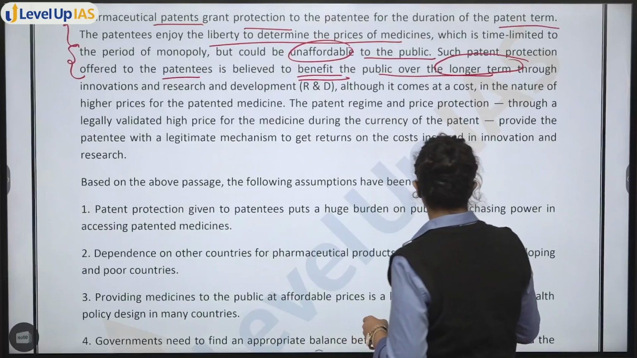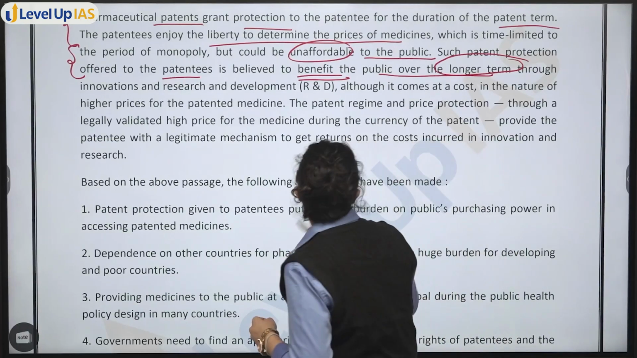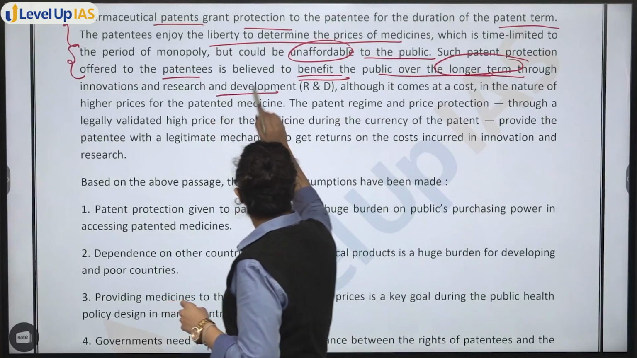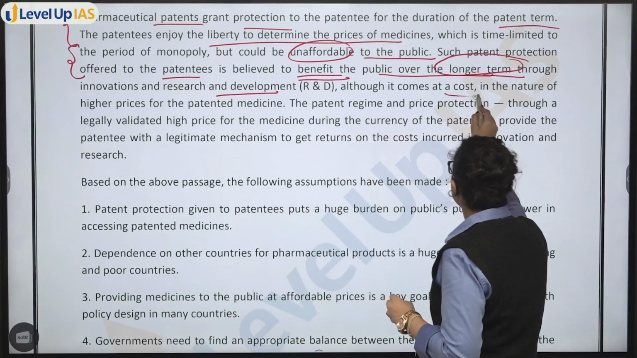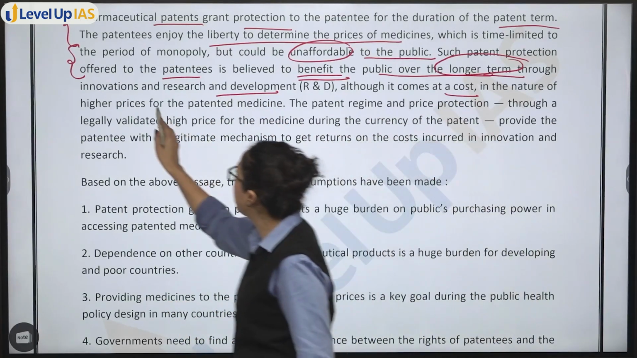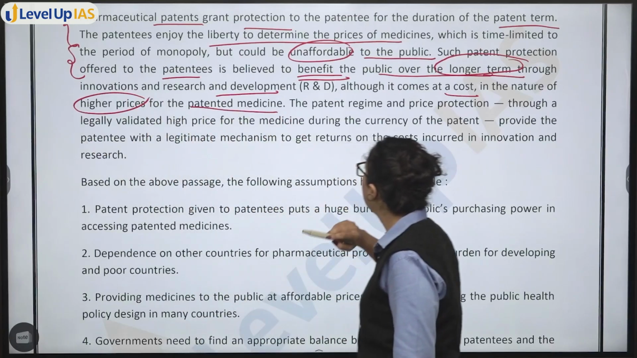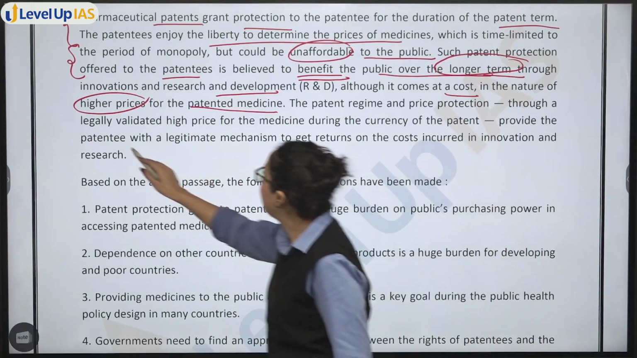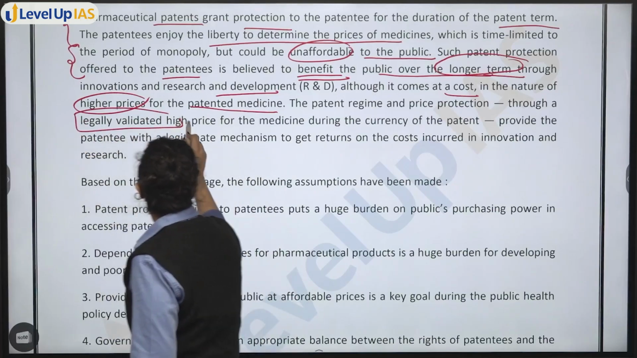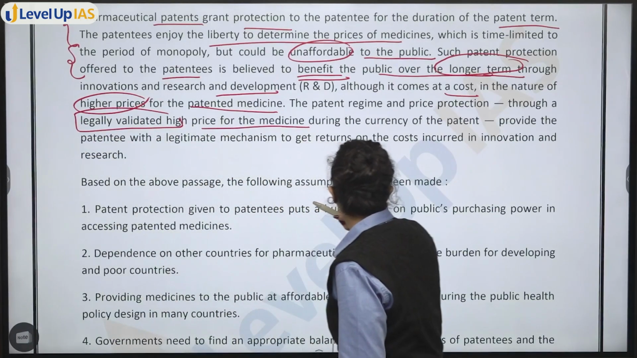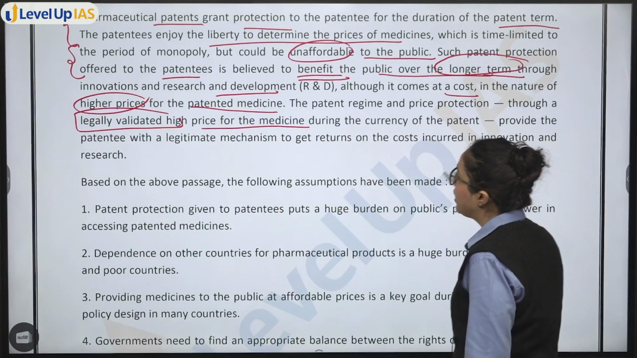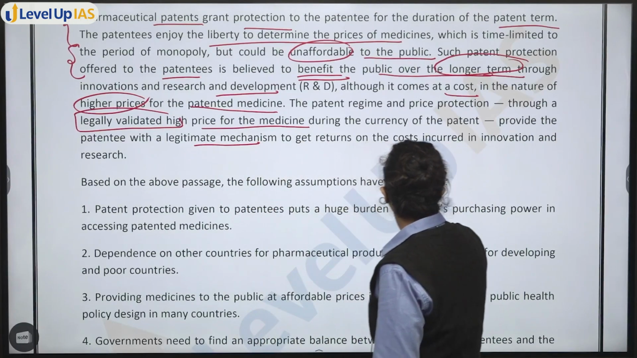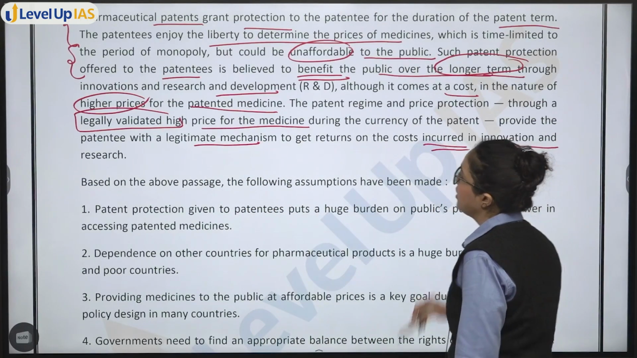Then you have benefits over the long term through innovation and research and development, although it comes at a cost in the nature of higher prices for the patented medicine. Patent regime and price protection: through a legally validated high price for the medicine during the currency of the patent, it provides the patentee with a legitimate mechanism to get returns on the cost incurred in innovation and research.